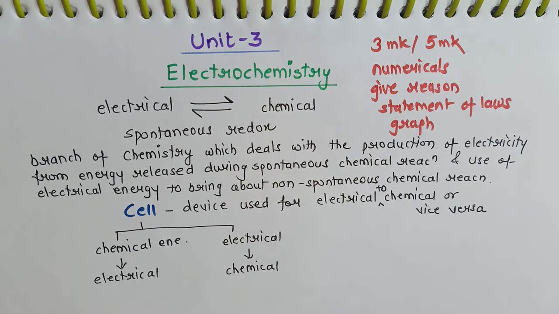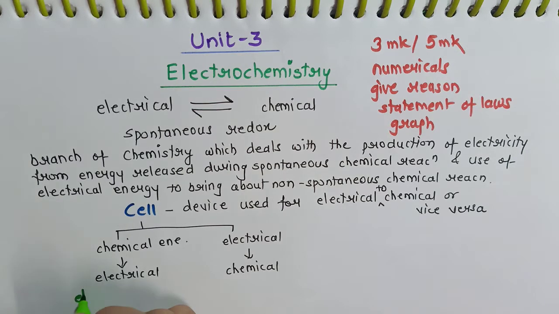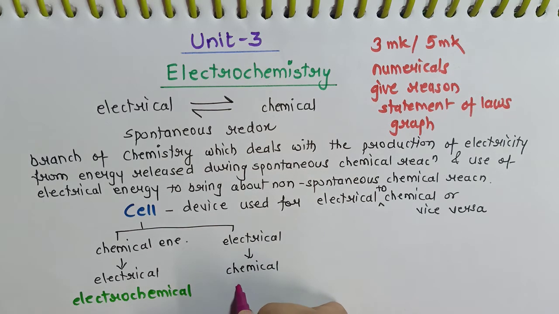Now the question is, are we using the same type of cell for both the conversions? No. For the conversion of chemical to electrical energy, we use a cell called an electrochemical cell. Whereas for conversion of electrical to chemical energy, we use an electrolytic cell.